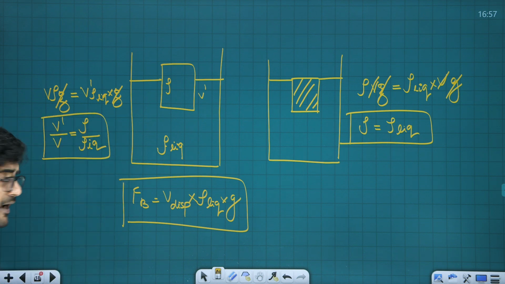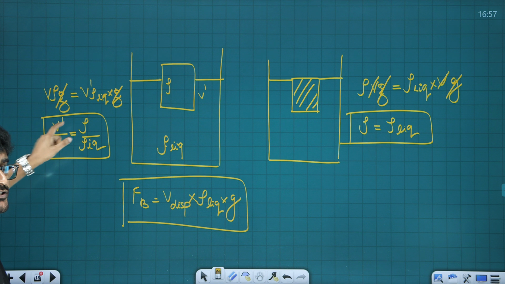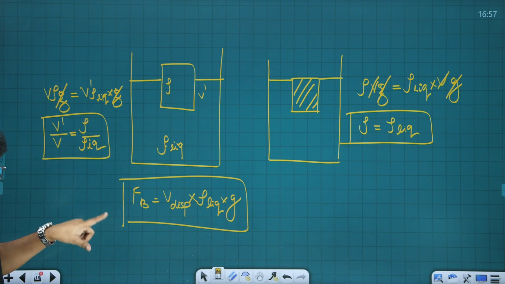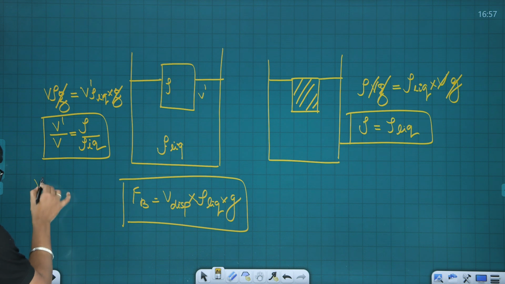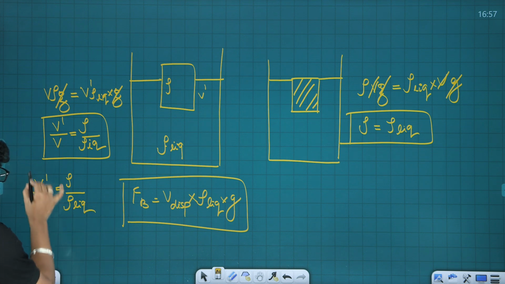Are you getting me? Fine. So I repeat once again, capital V was the actual volume. So what fraction of volume is inside? If you want to find that out, the volume inside the liquid, V dash upon the actual volume, is equal to the density of the material upon the density of the liquid.